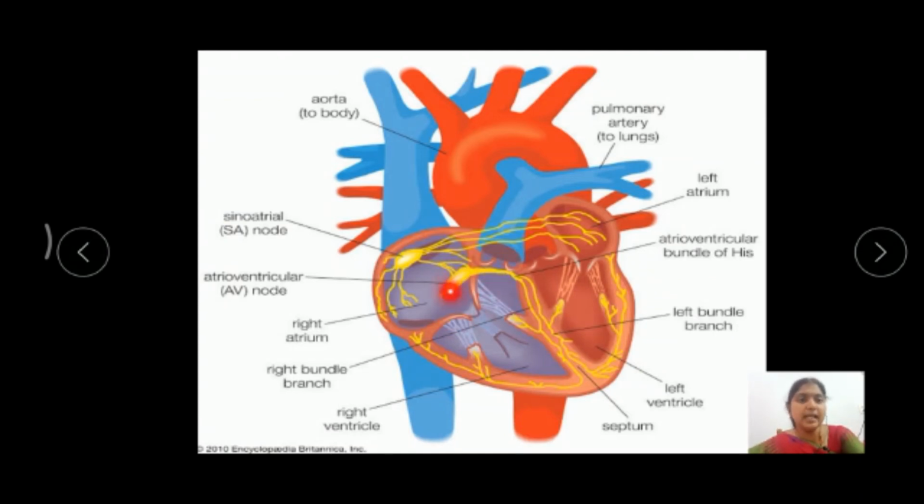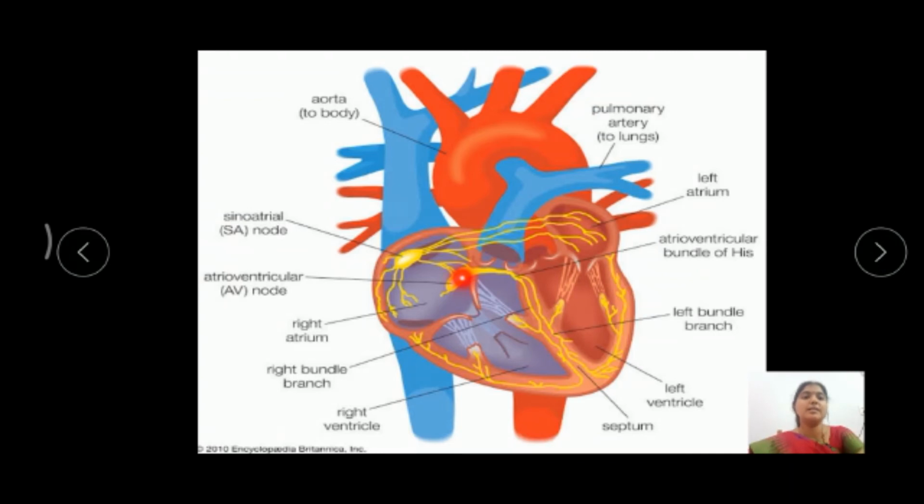So this is the AV node, meaning auriculoventricular node. It receives the waves from the SA node. The SA node is present at the corner of the right atrium. It is the pacemaker of the heart, and it can start the heartbeat. So from the SA node, the waves are received by the AV node.